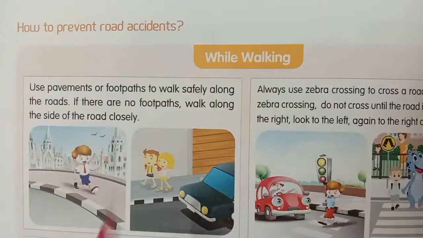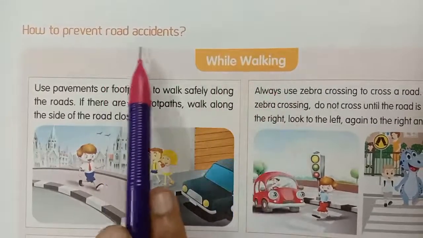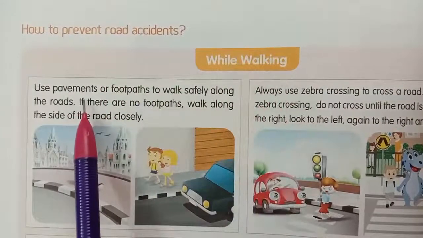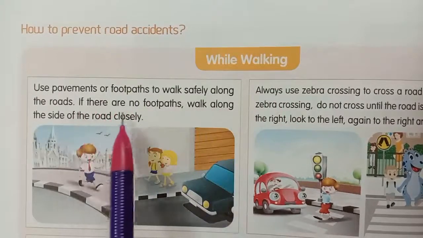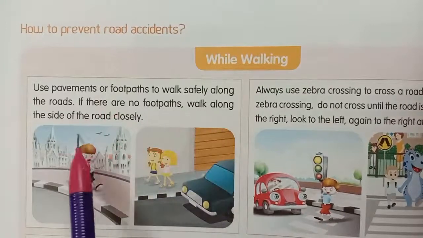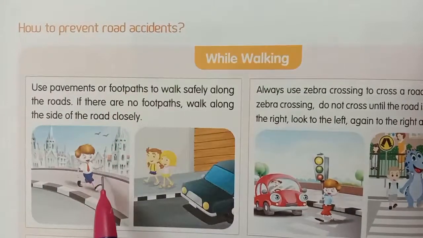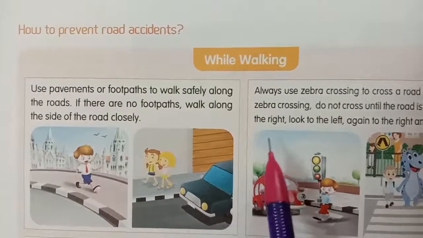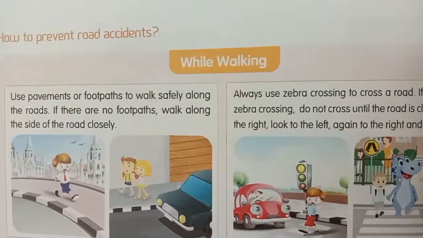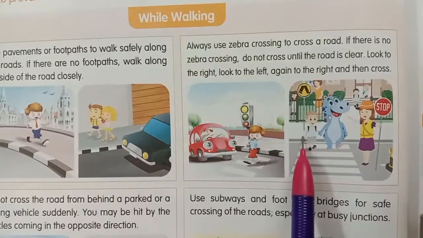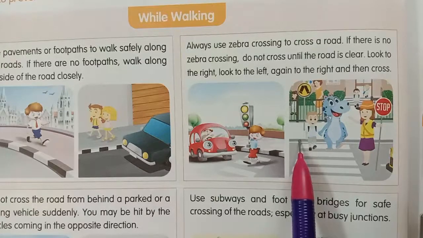How to prevent road accidents while walking? Use pavements or footpaths to walk safely along the roads. If there are no footpaths, walk along the side of the road closely. Next, see here, always use zebra crossing to cross the road. If there is no zebra crossing, do not cross until the road is clear. Look to the right and look to the left, again to the right and then cross.